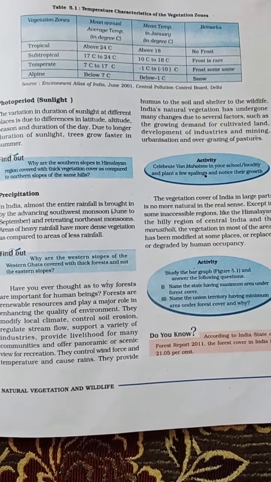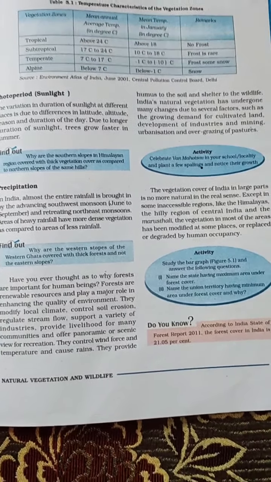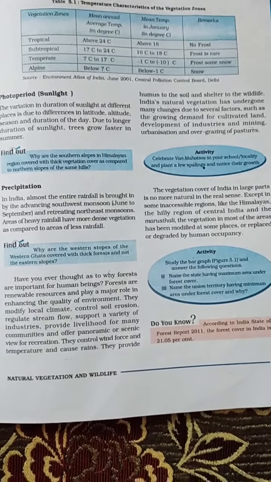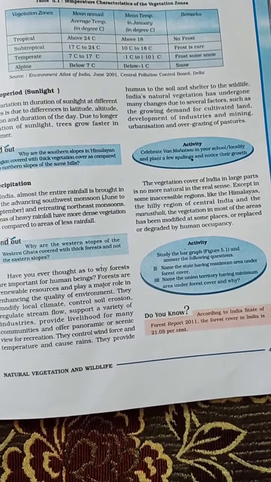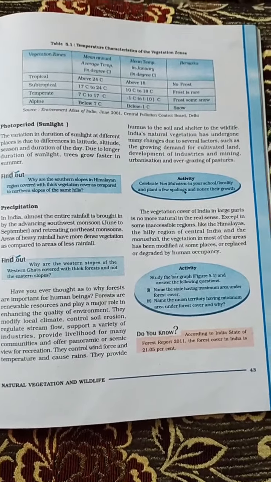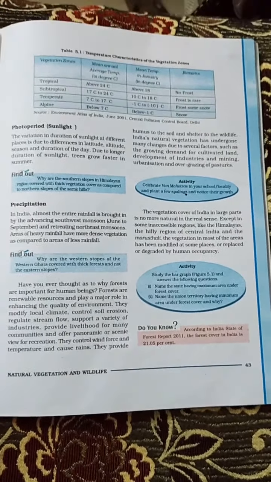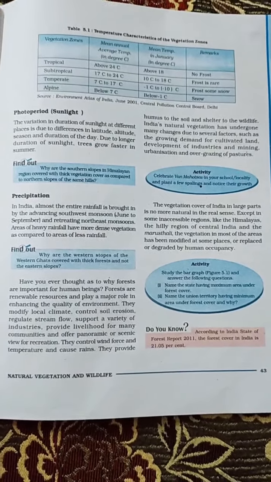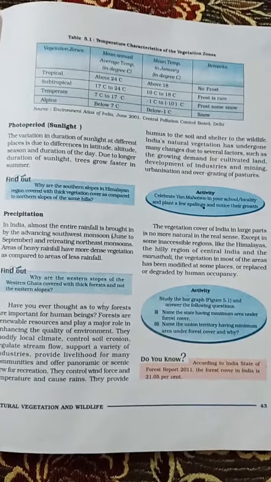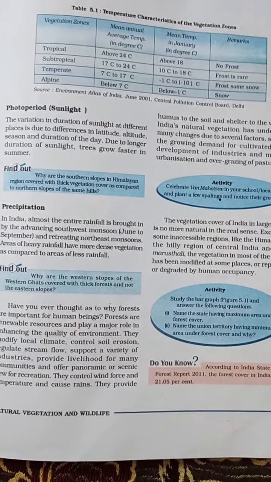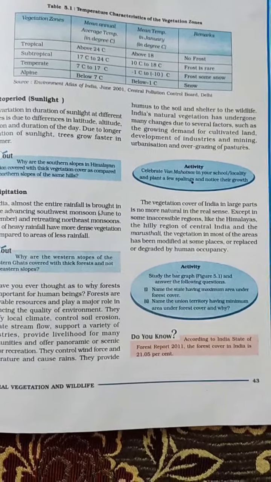Then ecosystem. It is a system which includes all living organisms in an area, that is biotic, as well as its physical environment, that is abiotic, functioning together as a unit. A biome is a very large ecosystem on land having various types of vegetation and animal life.